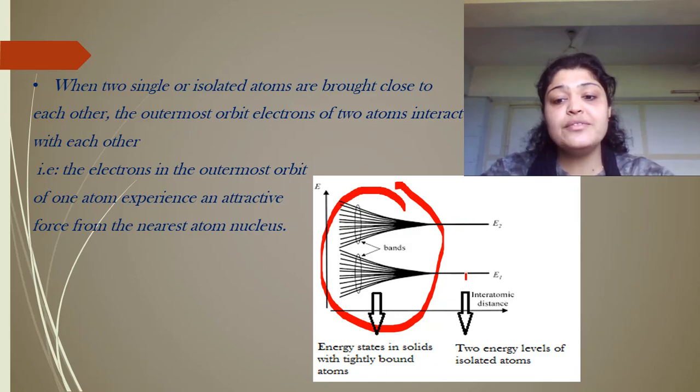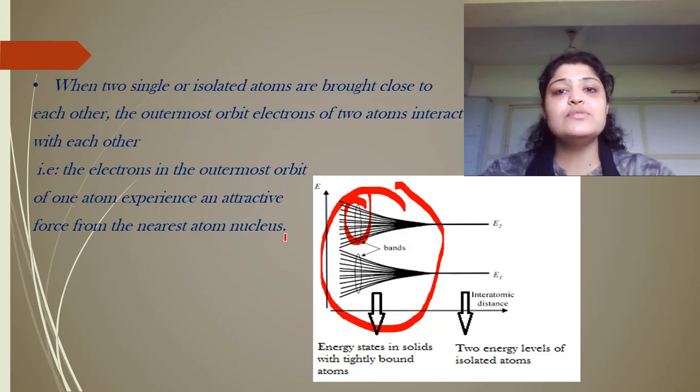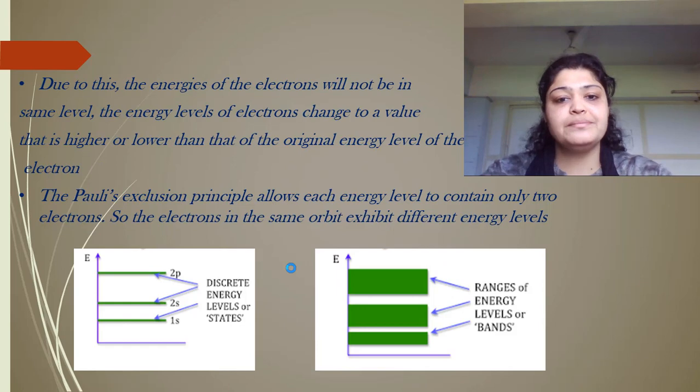So instead of two discrete values, there will be many values, and this group of energy values is called a band. So when atoms are brought close to each other, the outermost orbit electrons of two atoms interact. That is, the electrons in the outermost orbit experience attractive force from the nucleus of the other atom or repulsive force from the electrons of the other atom, which leads to a change in energy level, forming a band.